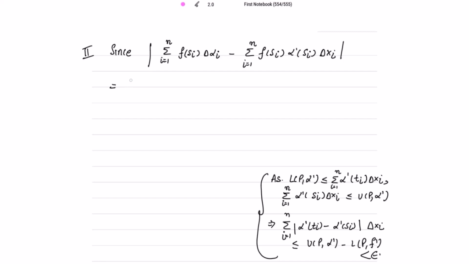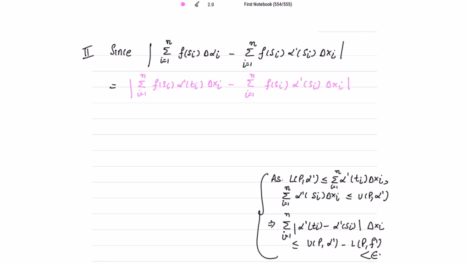This is equal to, I just take this summation first. This is f of si. Just now I have calculated delta alpha i to be equal to alpha dash Ti into delta xi. This is minus summation i going from 1 to n, f of si, alpha dash si, and then delta xi.